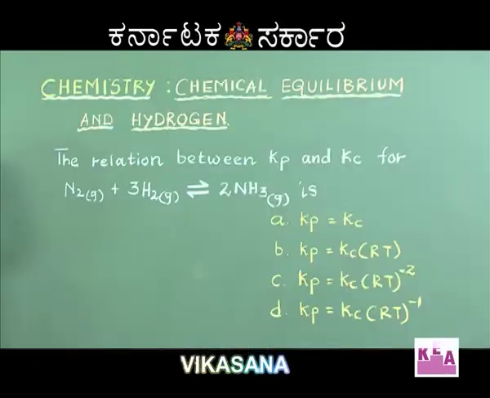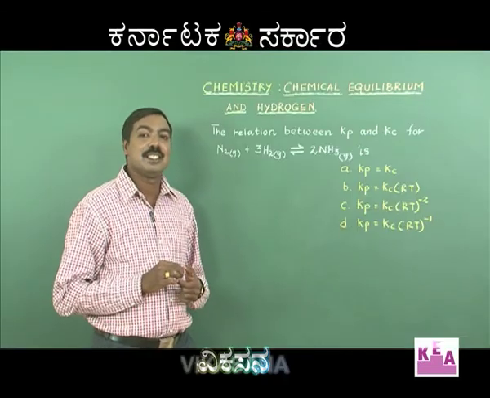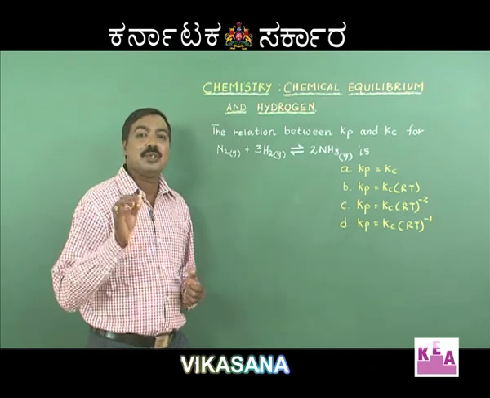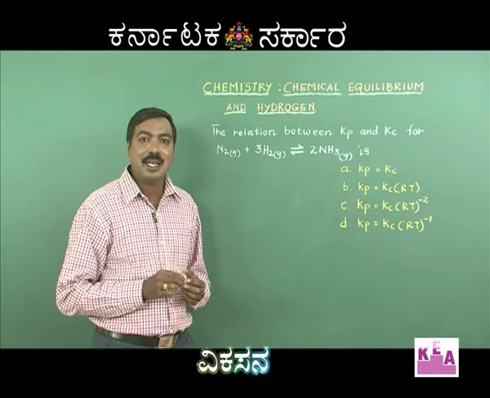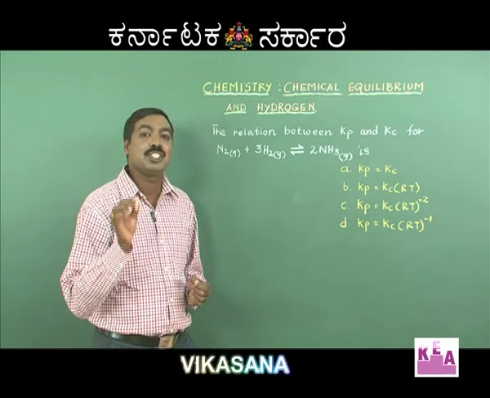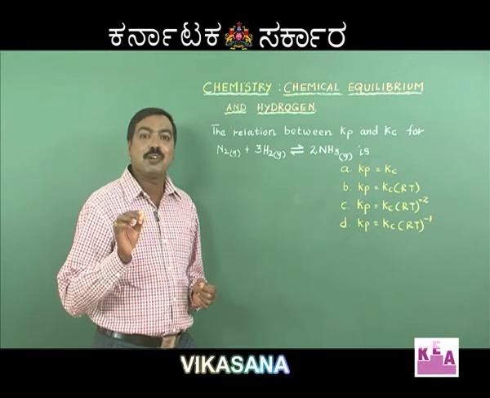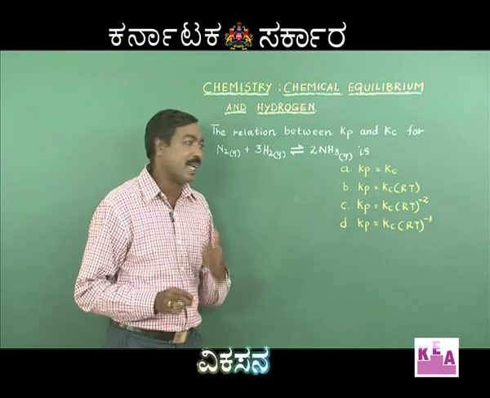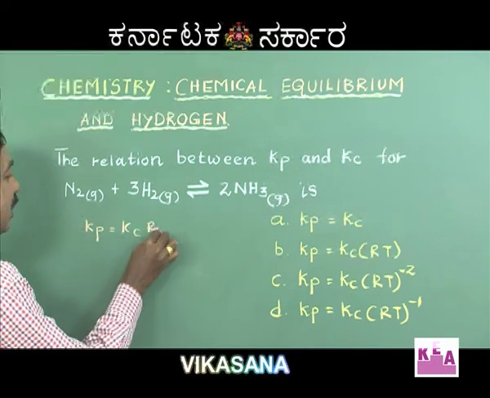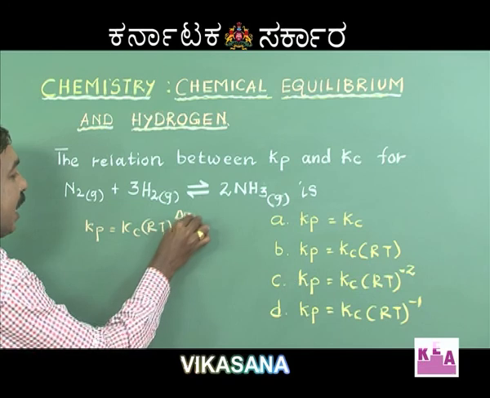Our next question. The relation between Kp and Kc for the synthesis of ammonia, N2 plus 3H2 gives 2NH3. You are aware, you would have studied this in the theory class. Kp is equal to Kc (RT) to the power of delta n, where delta n is the difference between the number of moles of the gaseous products and the number of moles of the gaseous reactants. I write it like this: Kp is equal to Kc (RT) to the power of delta n.